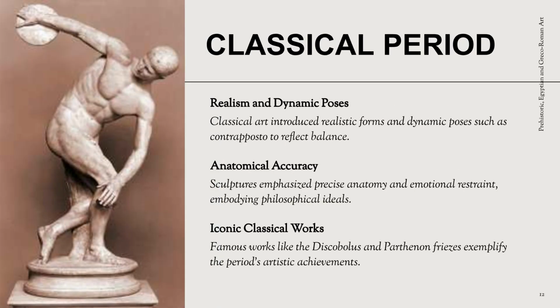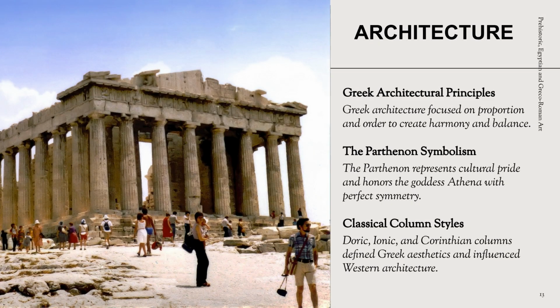The classical period introduced realism and dynamic poses, like contrapposto, to reflect balance. Sculptures emphasized precise anatomy and emotional restraint, embodying philosophical ideals. Iconic works include the Discobolus and Parthenon friezes. Greek architecture focused on proportion and order to create harmony. The Parthenon symbolizes cultural pride and honors Athena with perfect symmetry. Doric, Ionic, and Corinthian columns defined aesthetics and influenced Western architecture.